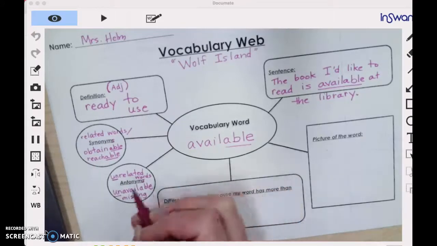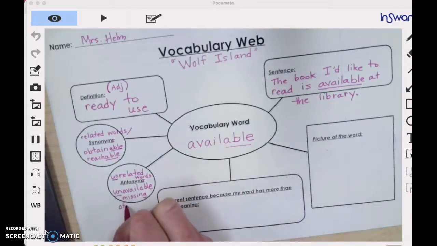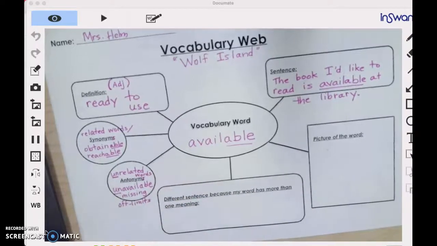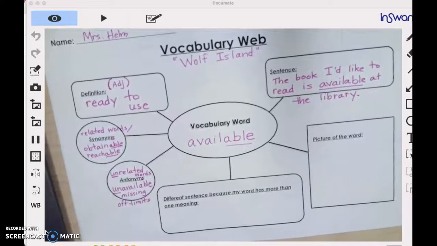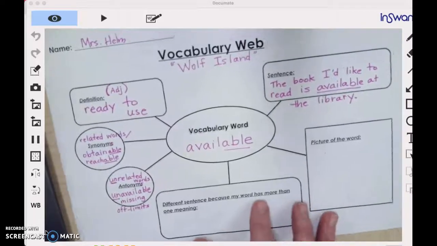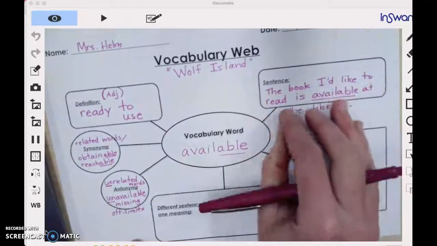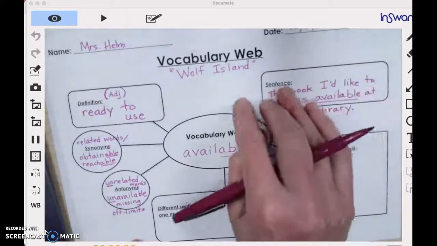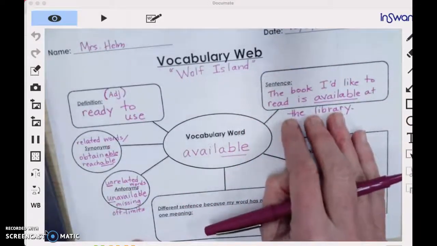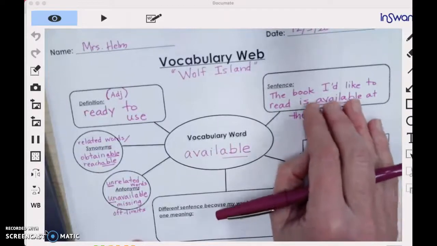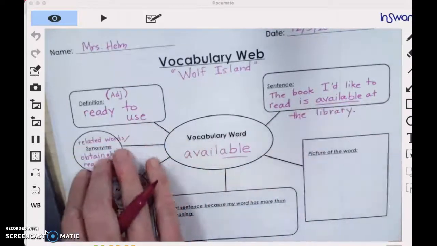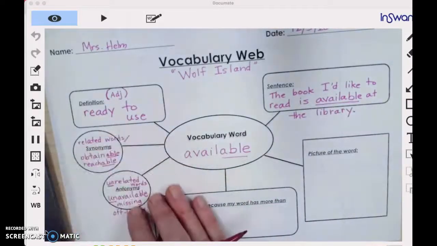Or the book I want to read is off limits. It's off limits at the library. That sounds like something's wrong with that book. Okay, so do you see how I used my sentence? And because my sentence showed the meaning, I could use the context clues to find the meaning of available. That helped me figure out some synonyms and antonyms.